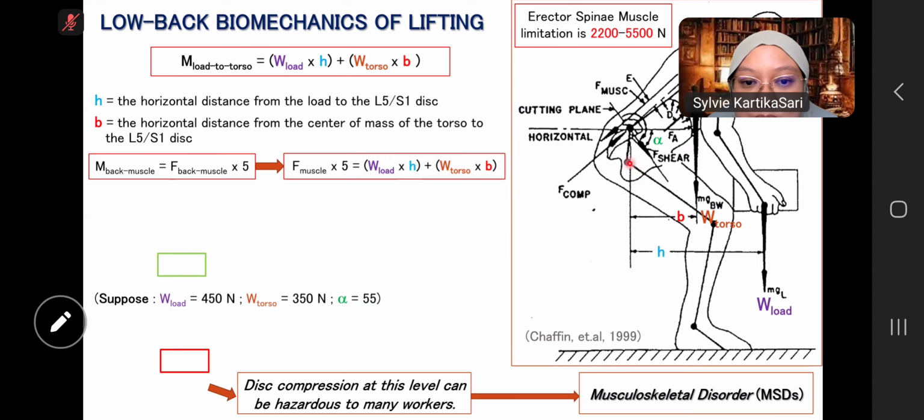So F muscle multiplied by 5 is the weight load multiplied by H, and the weight torso multiplied by P.